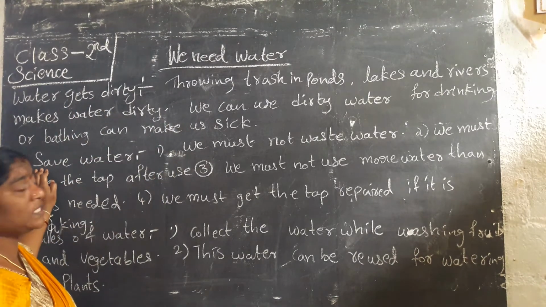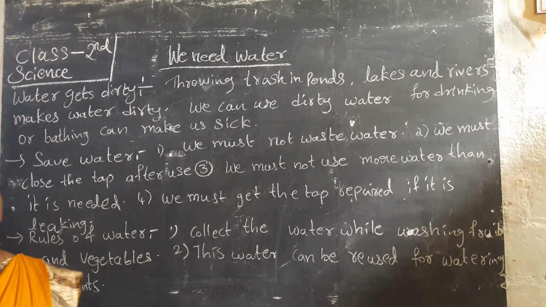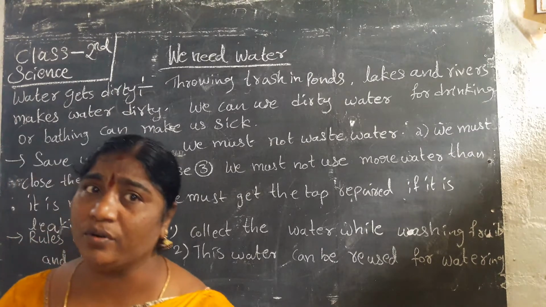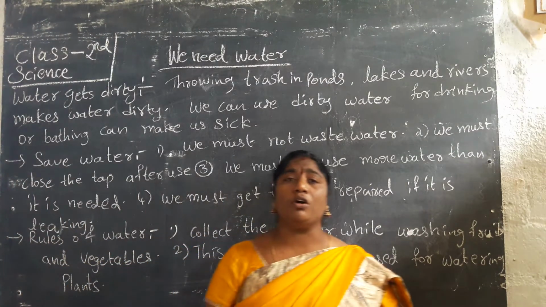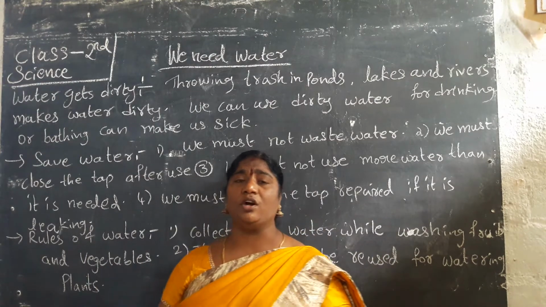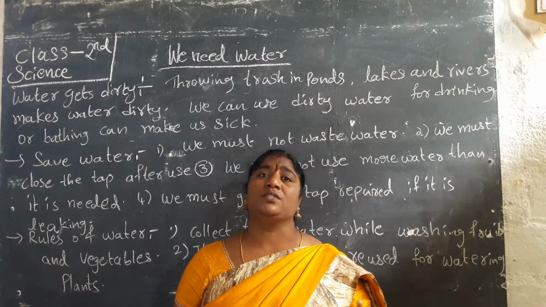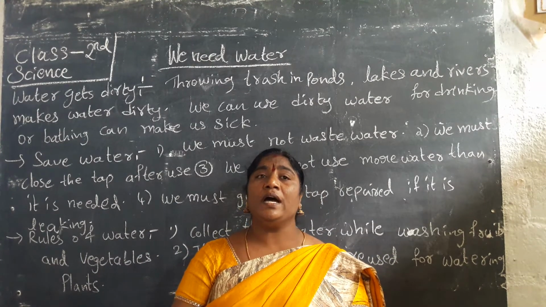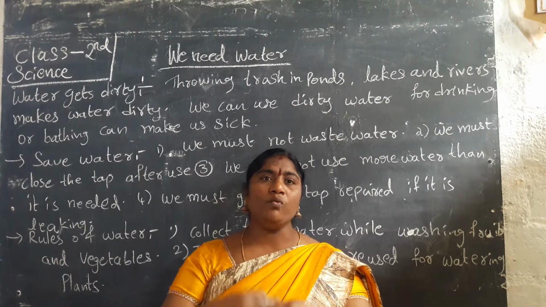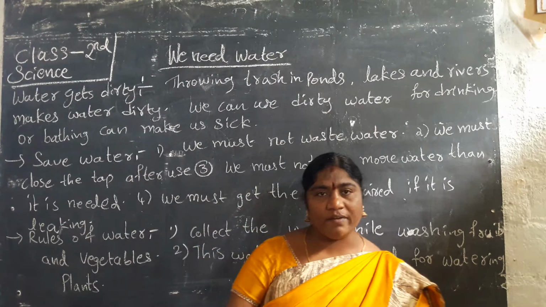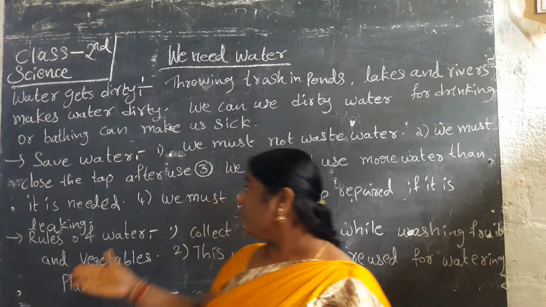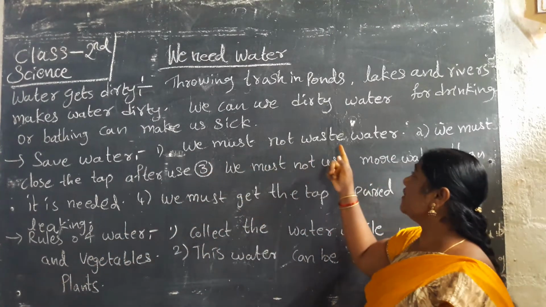Next, we have to save water. Yes, we can save water because we need it in our daily life. Without water we can't live, we can't do anything, we can't do any work. Including water, we have to sustain our life. Then save water. We must not waste water.